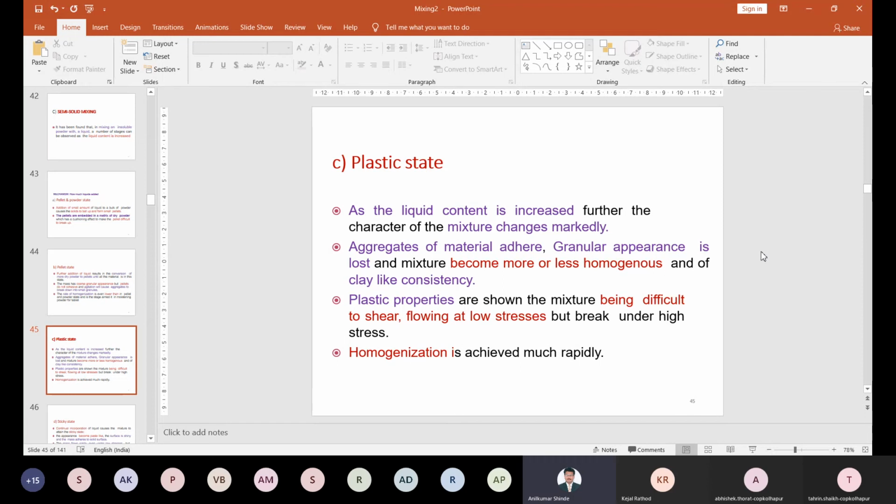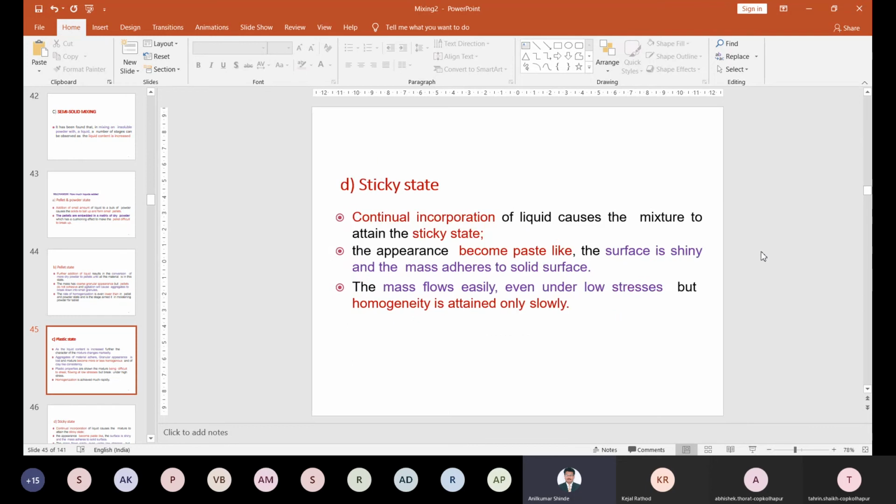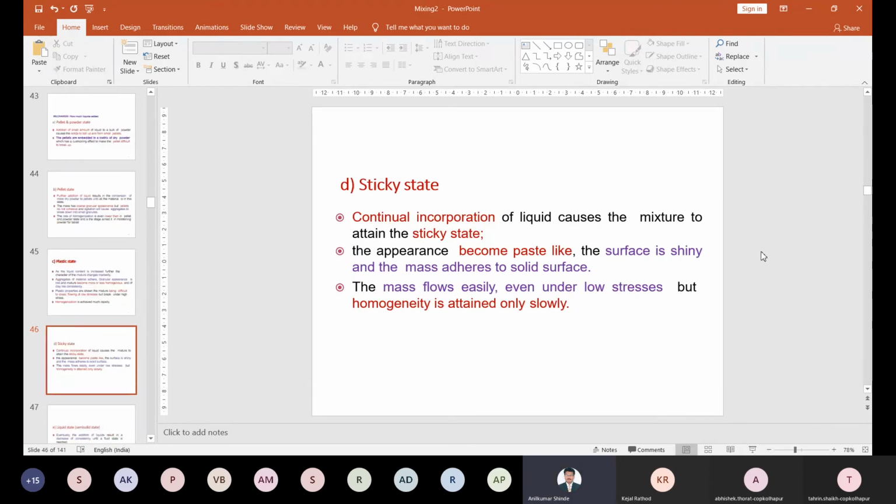It means if I add a little more liquid into that, the state of that mixture may be plastic-like or clay-like, and it is difficult to shear with little stress. Right? It requires high stress for that. And if you apply high stress, there is a chance of breakdown of that particular structure of the plastic material. Right.